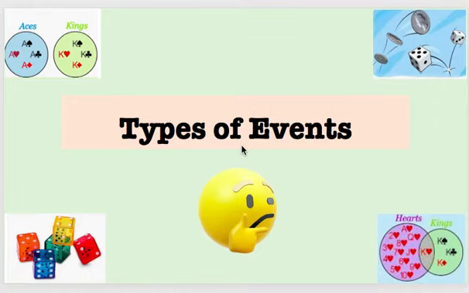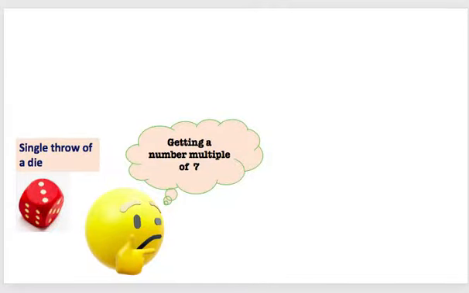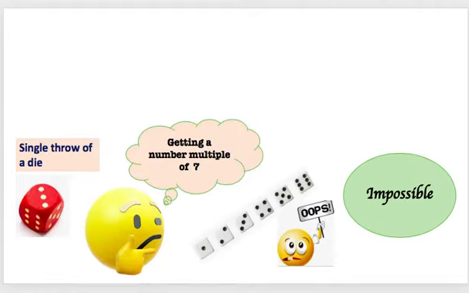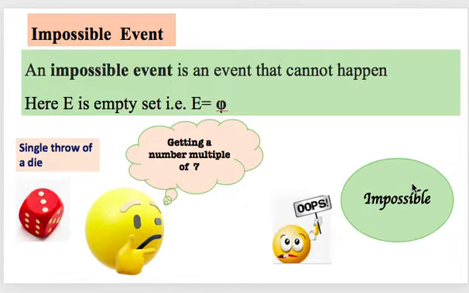Hello everyone. In this video, I'll share with you about the types of event. So to start with, let me consider an activity of single throw of a die. And I'm thinking of an event that getting number multiple of 7. Oops, it is not possible because I am getting these possible outcomes. And out of these, none of them is multiple of 7. So not possible. So what I was dealing with? I was dealing with an impossible event. So, an impossible event is an event that cannot happen. So, it is an empty set which doesn't have any outcome.